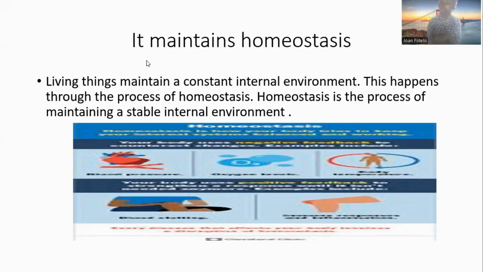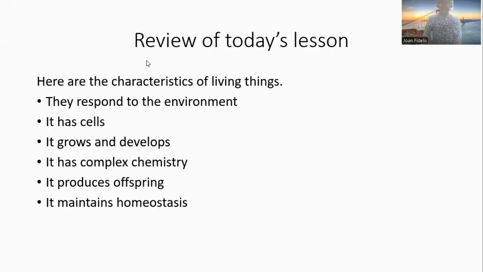This happens through the process of homeostasis. Homeostasis is the process of maintaining a stable internal environment. So if the weather is hot, the body temperature is going to adjust. If it's cold, the body temperature is also going to adjust so that you can have that stable or constant internal environment.